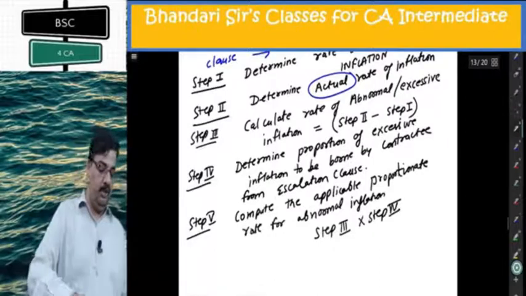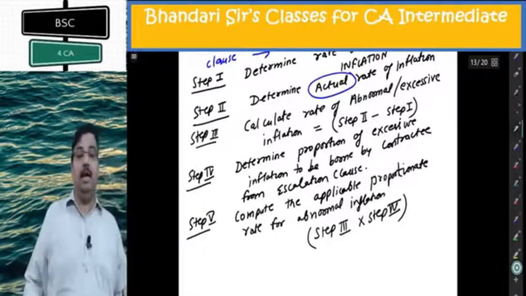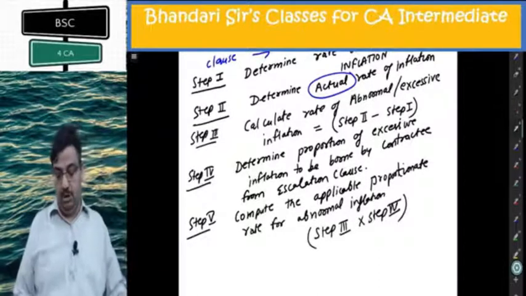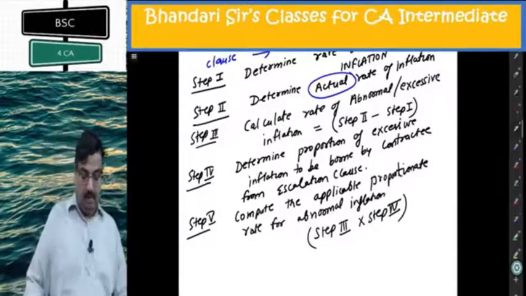Whatever is abnormal inflation multiplied by, in my example, 60%, whatever proportion is to be borne by the contractee. That is step 5.